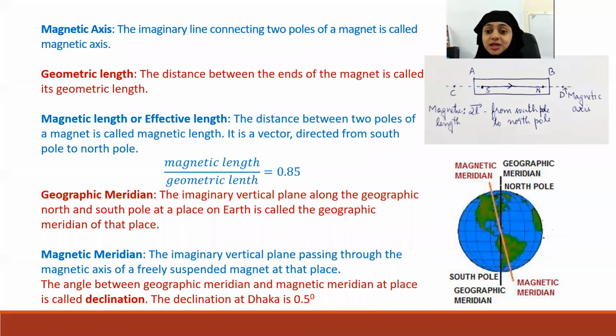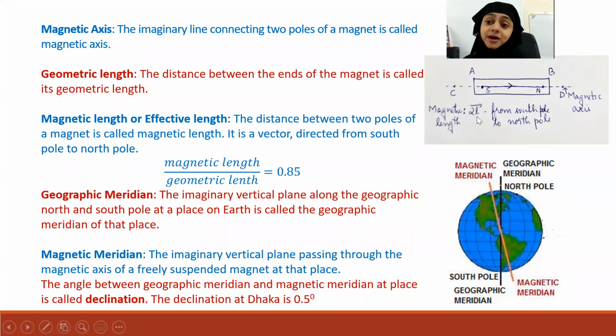That means the geometric length will always be a little bigger than the magnetic length. Magnetic length is here from S to N. SN is the magnetic length, which will always be smaller than the geometric length. This magnetic length is usually represented by a vector 2L. It's called 2L, not L.